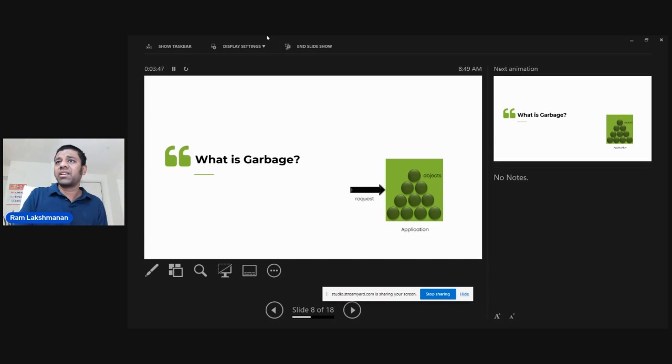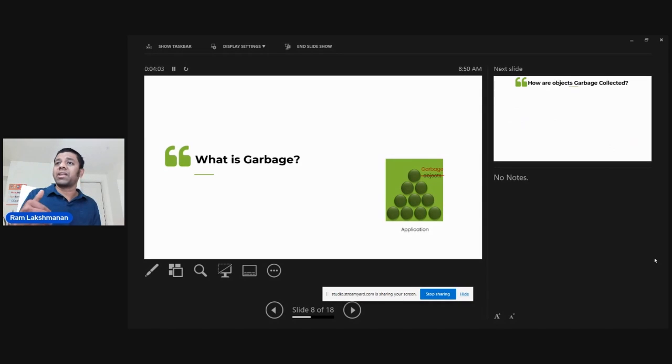So all those objects have been created in memory. Now I have serviced that request, and the request goes away. After the request goes away, what happens to the objects that have been created in memory? They are of no use. There is no more reference to them. So you need to evict these objects from memory. Only if you remove these objects from memory, the space is going to be available so that a new request can be serviced. So these objects which were created to service the old request have now become garbage. So this garbage has to be removed from memory.